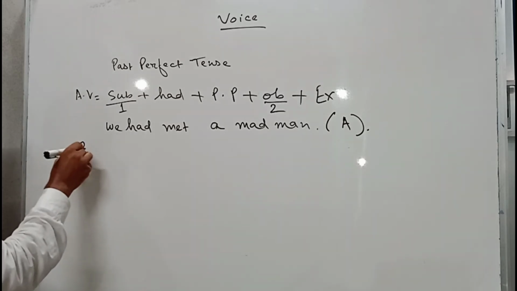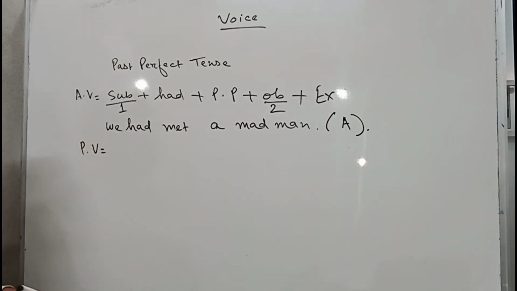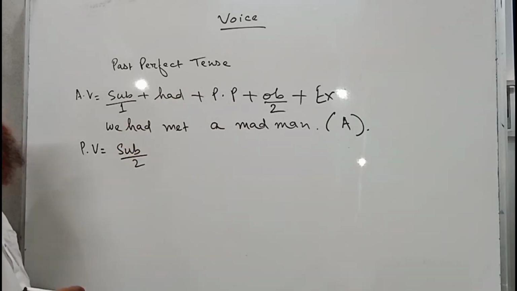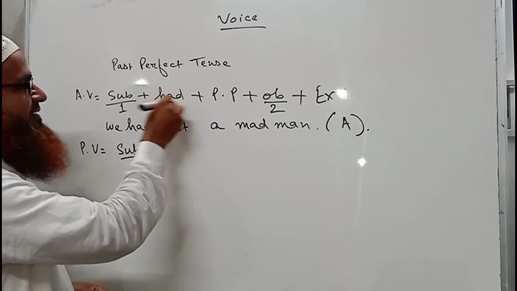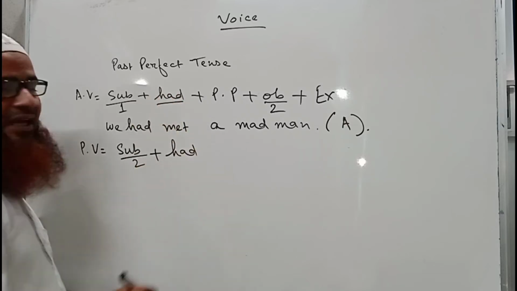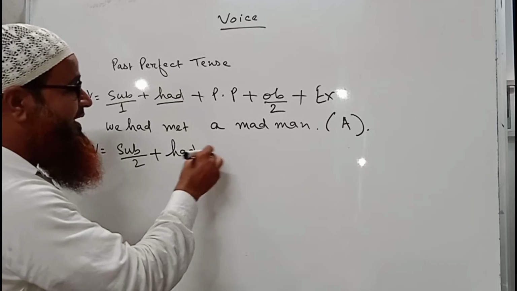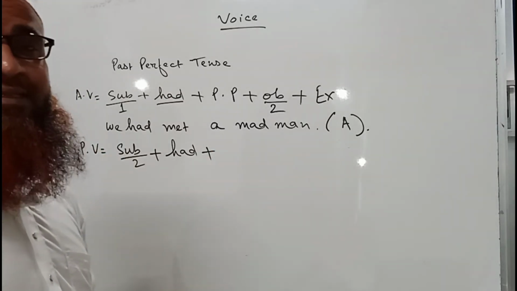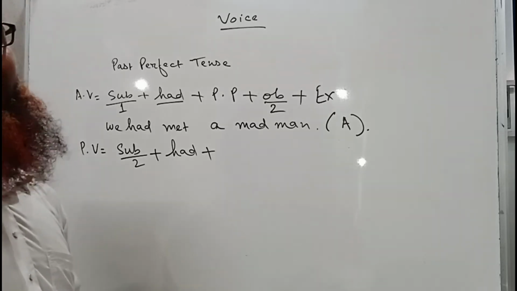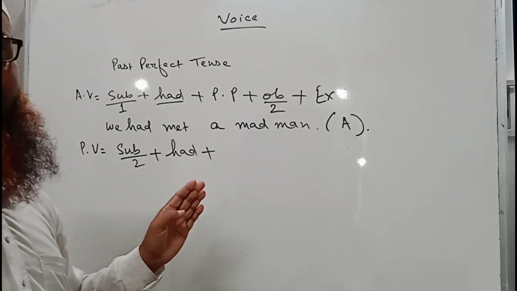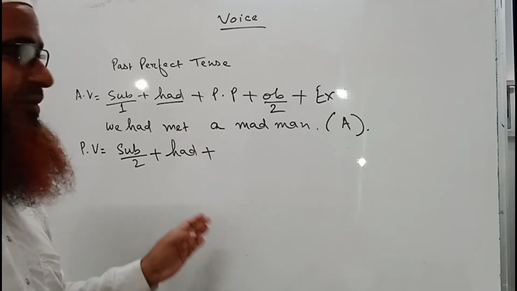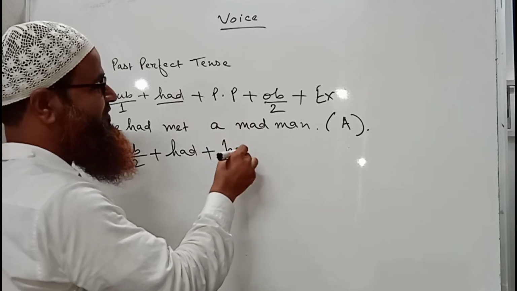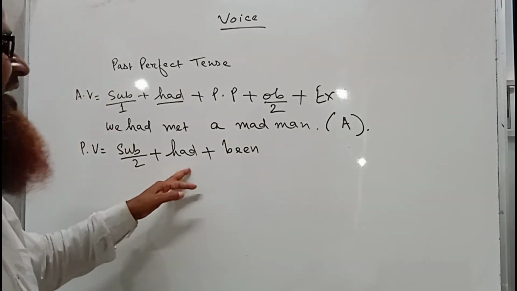Again, if we want to change it into passive, then what should we do? That object must be the subject here. So it will be number 2. Okay. Then had must come. As there is had, or if there are have, has and had, then been will come. When there is ing with the verb, then being comes, and when there is had or have or has, then been comes. Okay, so subject, had been.